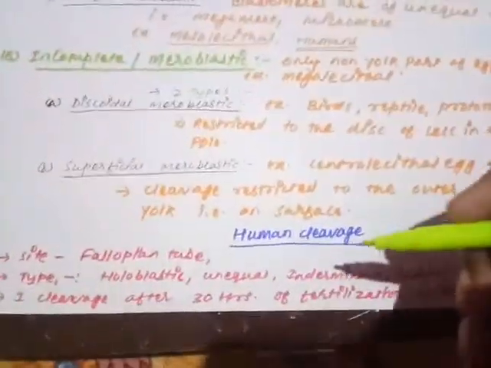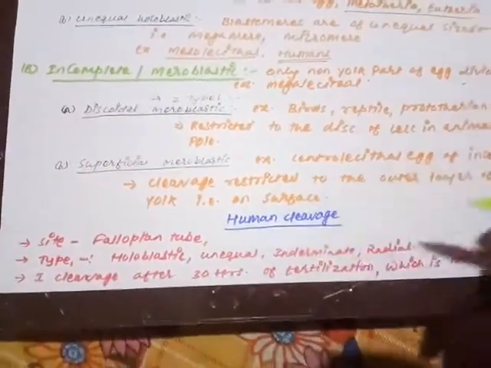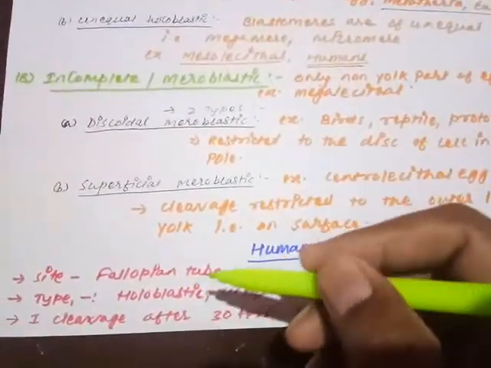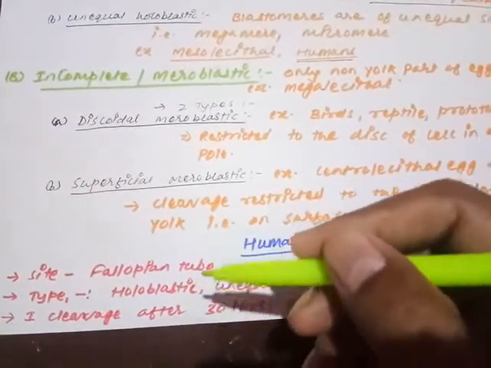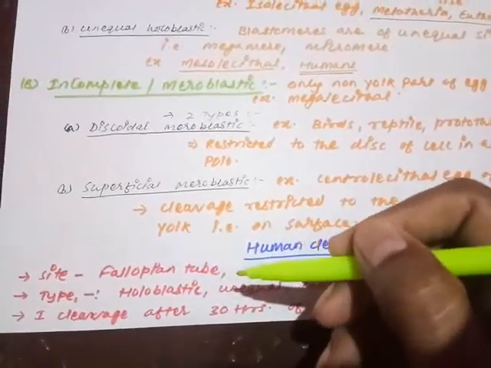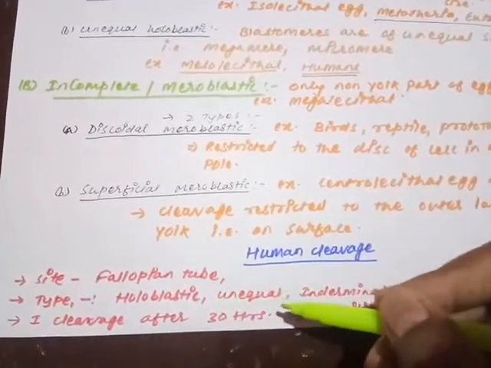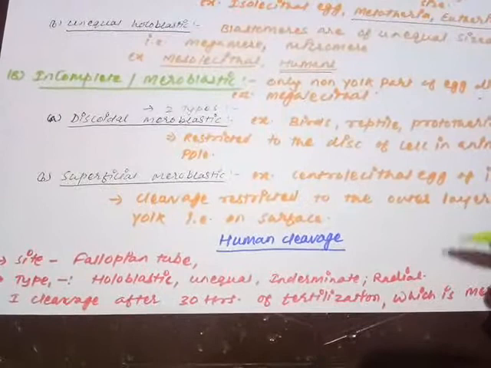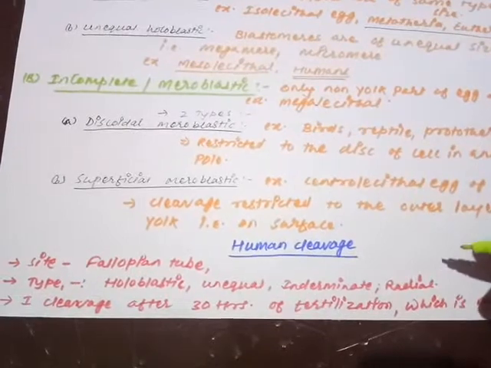Now moving on to human cleavage. Even though we have just seen what type of cleavage humans have, to understand a few more points, remember the site of human cleavage is the fallopian tube only. Just after fertilization, the fertilized egg starts moving downward in the fallopian tube and starts its division. The types: holoblastic, we have seen; unequal, we have seen that; indeterminate and radial cleavage. Radial cleavage is based on the plane of division, so we are following a radial plane of division.